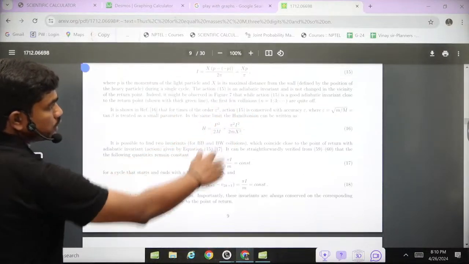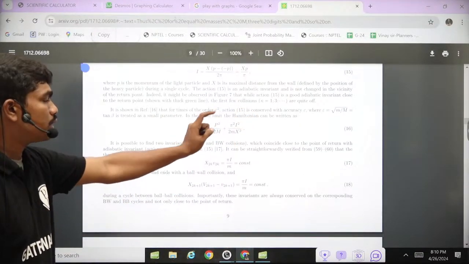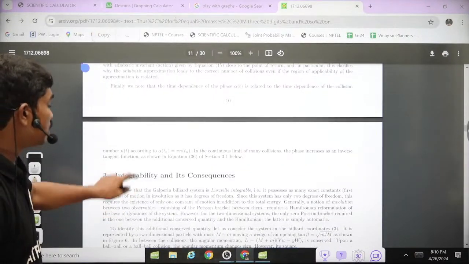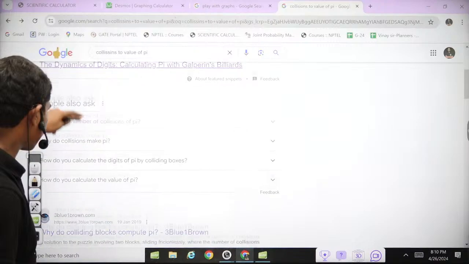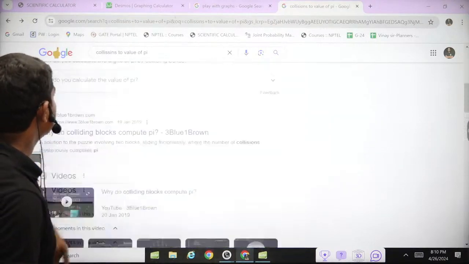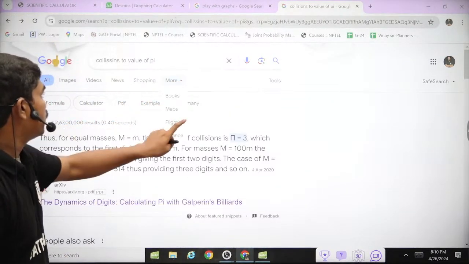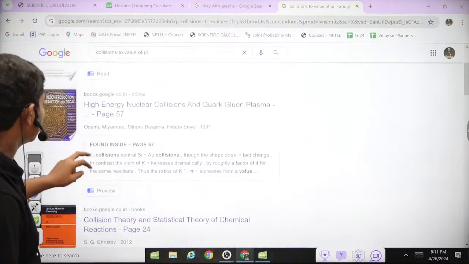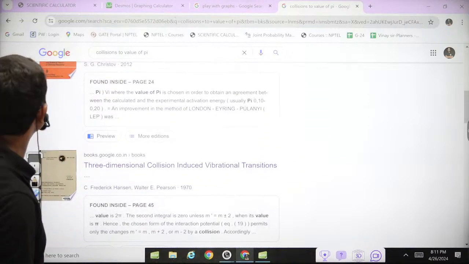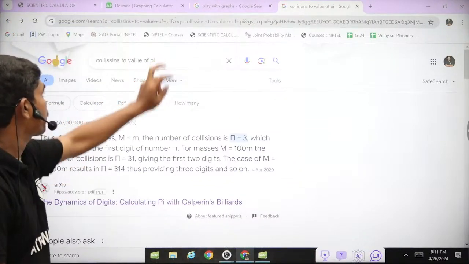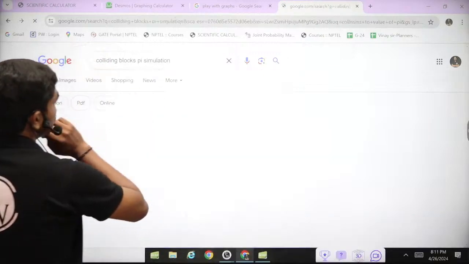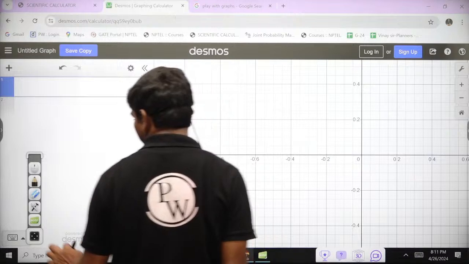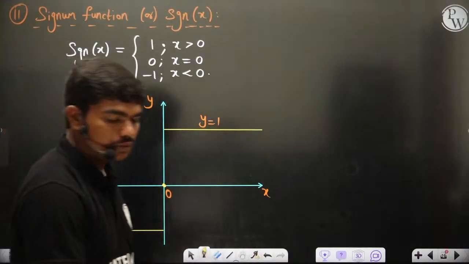The number of digits of accuracy comes from changing this m. A bit of quantum mechanics again comes into the picture. So it's a nice paper actually. I didn't go to this exact same paper, but I have gone to another research paper which can give you some idea. There's also one book on blocks by simulation. It's not working here, but anyway, you have it on GitHub, so you can just try it. It's nice stuff to read.